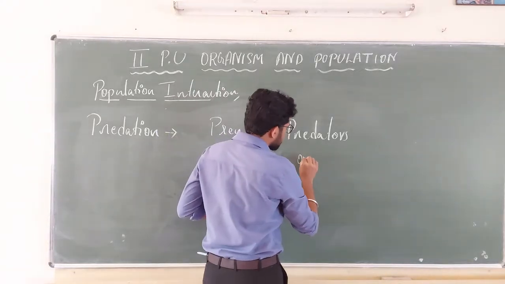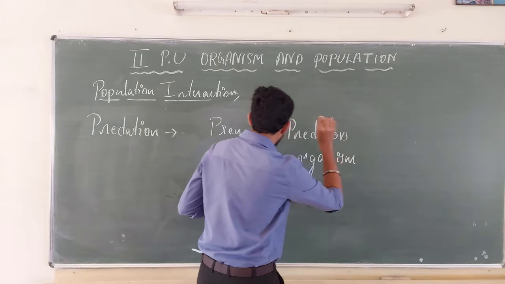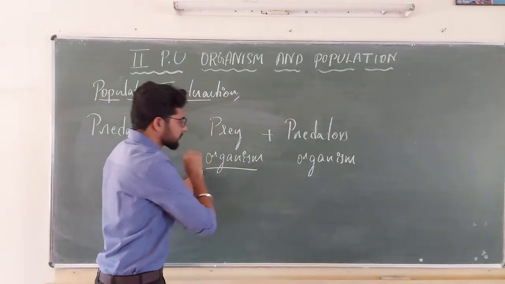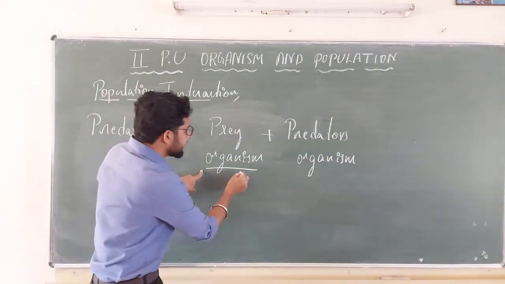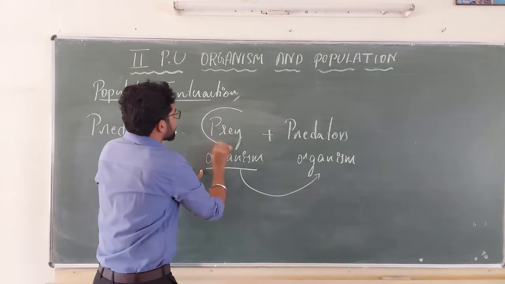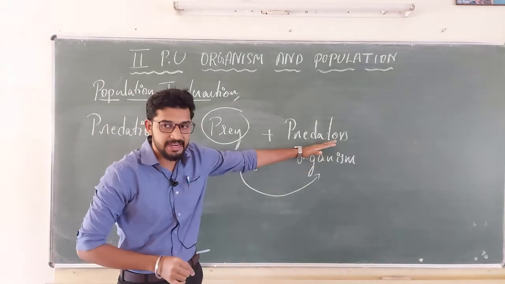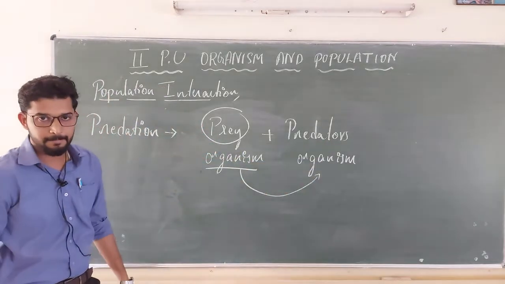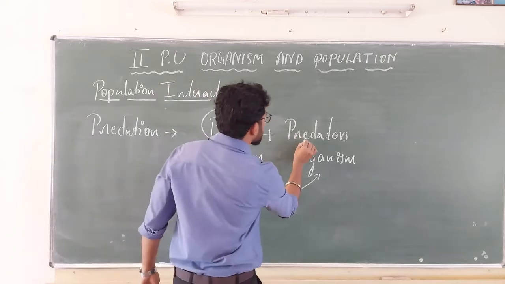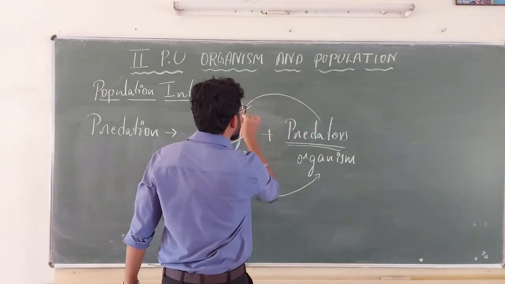Predator is an organism, right? The organism that is being eaten by predators is known to be prey. The organism which is going to eat prey is known to be the predator.